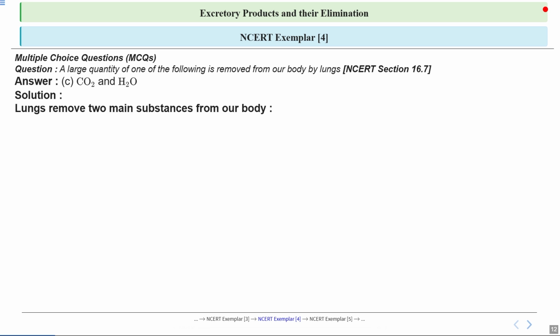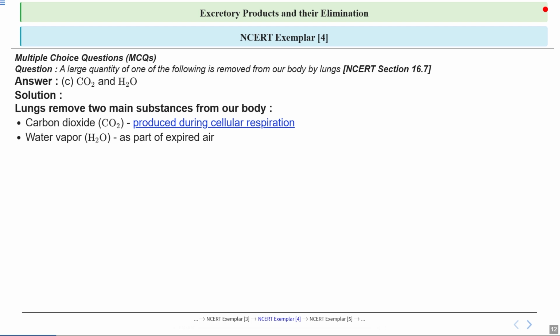So our lungs play a crucial role in removing waste from our body, and they primarily remove two substances. This is an important function of our respiratory system. You can see how CO2 is one of the main substances removed by the lungs. It's produced during cellular respiration, which is the process our cells use to generate energy. The second substance is water vapor, or H2O, which is expelled as part of the air when we breathe out. This happens naturally as we exhale, and it's a way our body maintains balance.